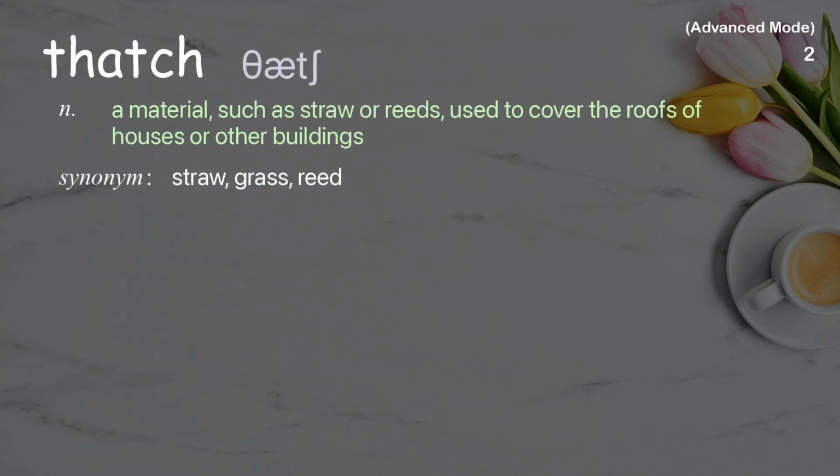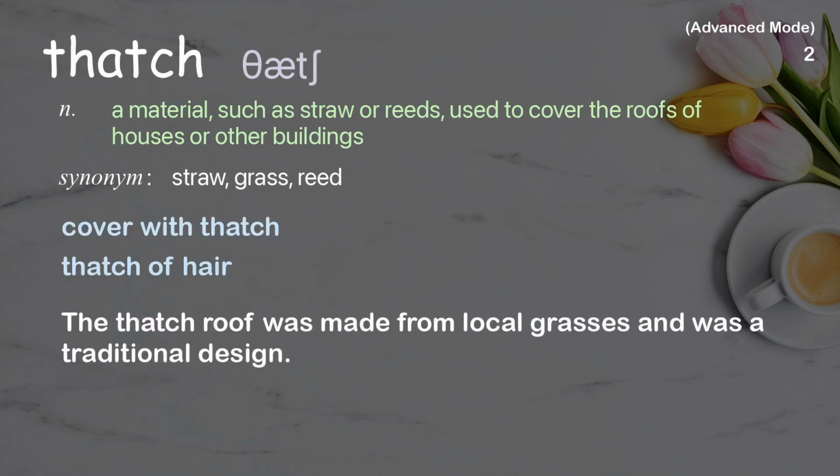Thatch. A material, such as straw or reeds, used to cover the roofs of houses or other buildings. Examples: cover with thatch, thatch of hair. The thatch roof was made from local grasses and was a traditional design.